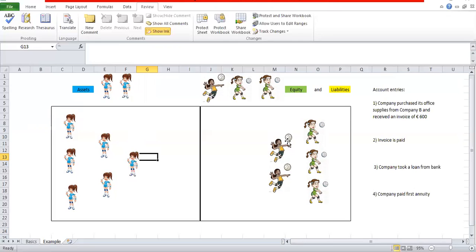Okay, so what do you have to do? You owe money for company supply to that company. If you owe money to somebody, you have to take liability. So we will take liability and put it right here. So you see that our teams have equal number of players now.